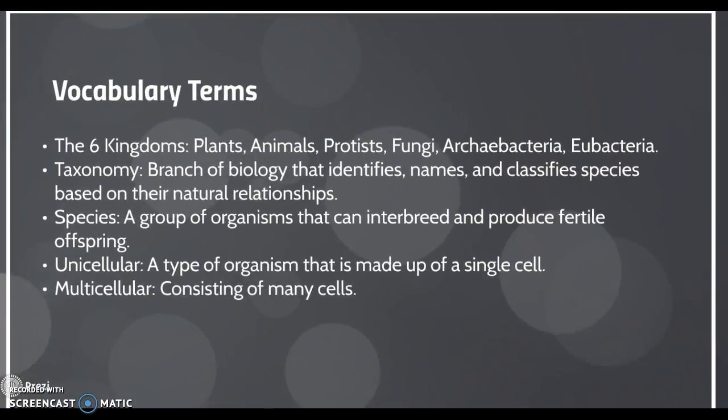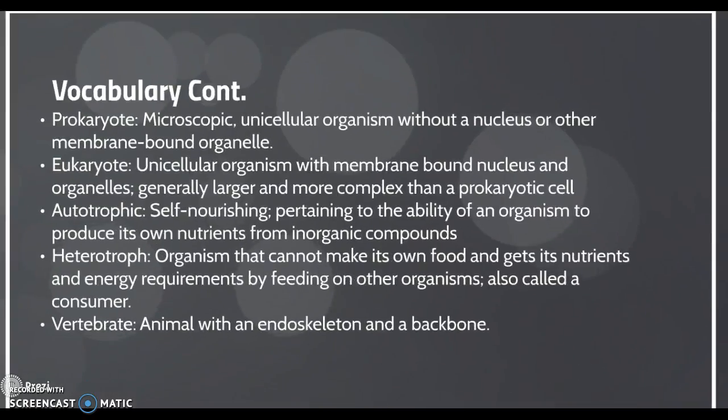And then here are just some vocabulary terms that students should be familiarized with as we go through the lesson: the 6 kingdoms, taxonomy, species, unicellular, multicellular, prokaryote, eukaryote, autotrophic, heterotroph, and vertebrate.